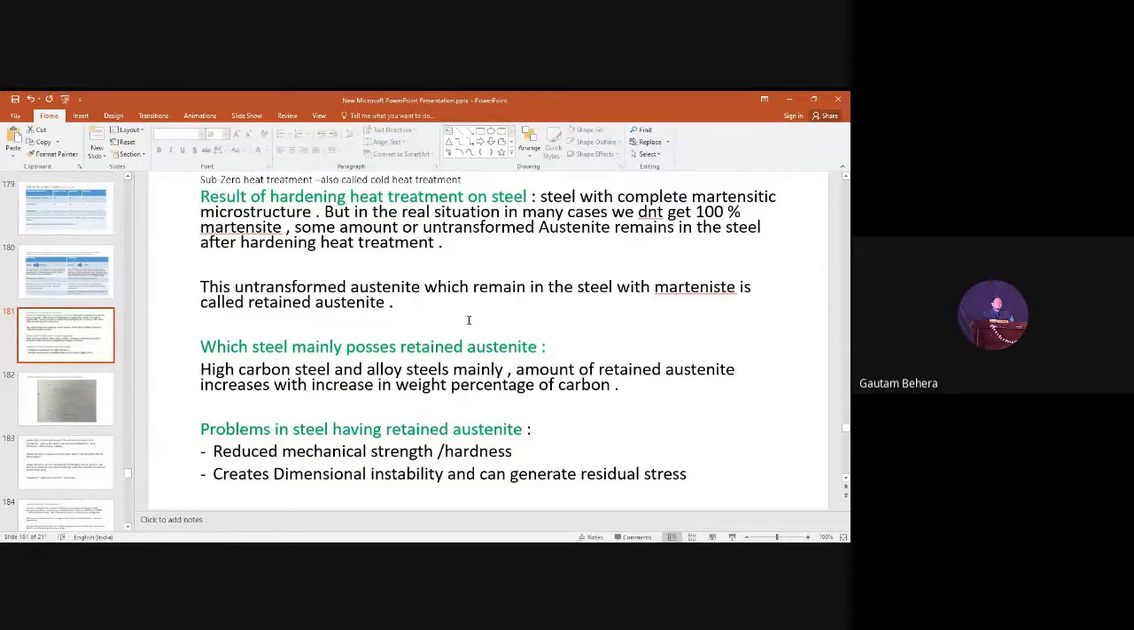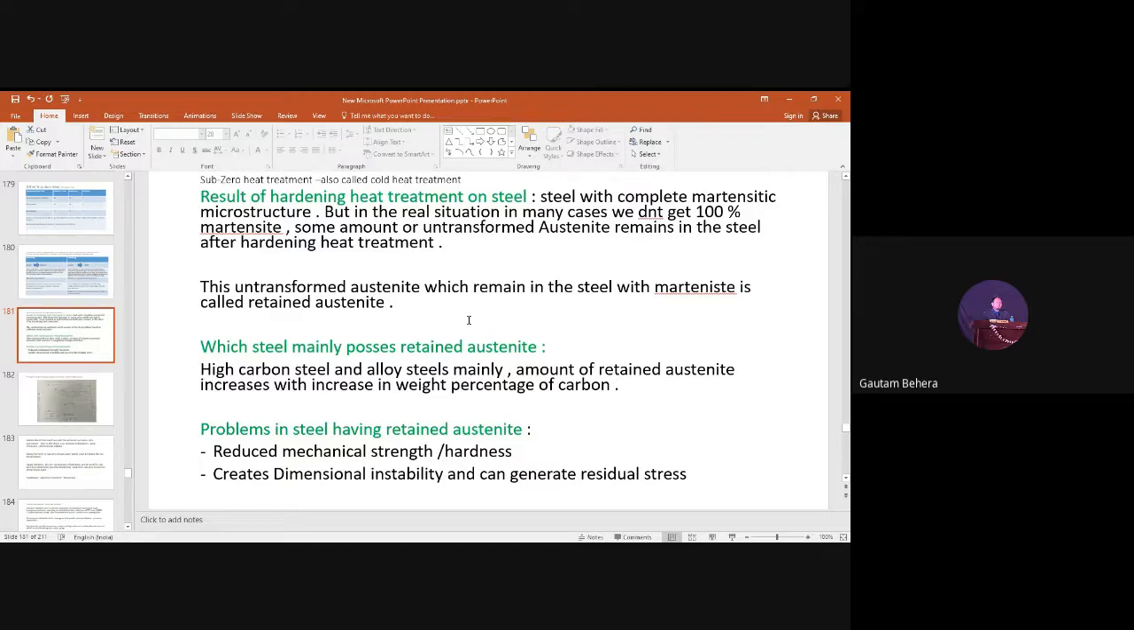So this untransformed austenite is called retained austenite. You people have understood right now? So this retained austenite is a major issue. That means after hardening heat treatment of an alloy steel or a high carbon steel, we have a microstructure containing martensite as well as some retained austenite, right? And retained austenite is a soft phase, ductile phase as compared to martensite. Martensite is a very hard phase, but retained austenite is a soft phase, ductile phase.